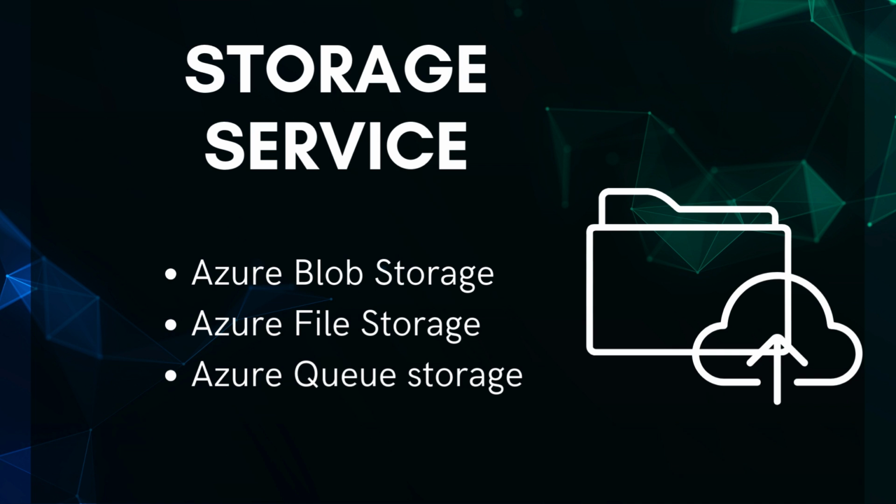Storage service. In this there are three types: blob storage, file storage and queue storage. Blob storage is used to store objects for unstructured data. File storage is used for managed files that use the standard SMB protocol. Queue storage is used for messaging between applications using queues.